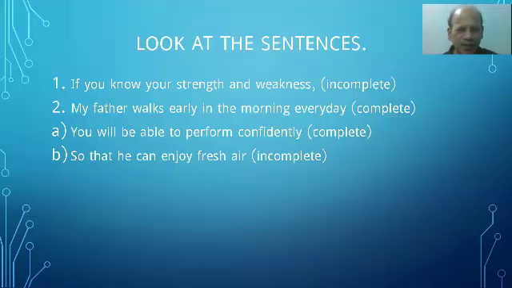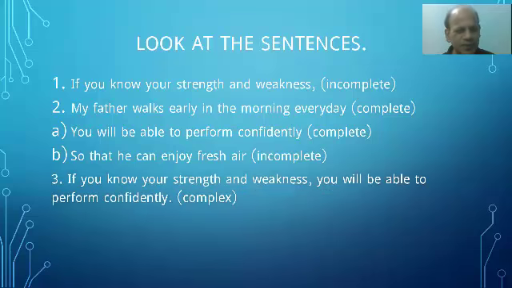My dear students, if we combine the four parts of the sentence together, let us see what happens. Number 3, if you know your strength and weakness, you will be able to perform confidently. You see, I have joined two parts, number 1 and A. Now it has become a long sentence.